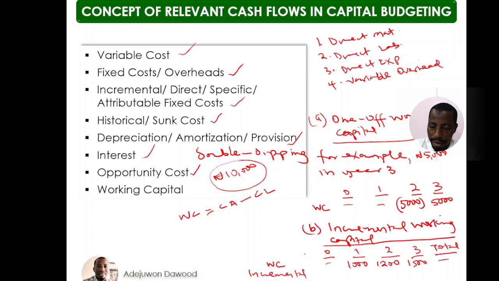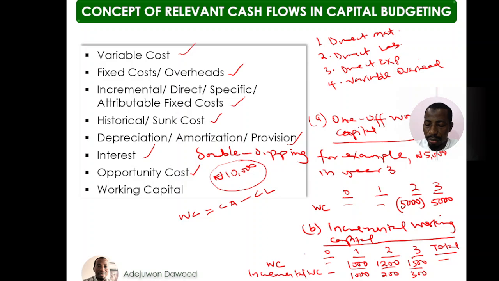Okay, incremental working capital. So the first working capital of 1,000 still remains valid. Here will be 1,000. The 1,000 has increased to 1,200, a difference of 200. The 1,200 has increased to 1,500, a difference of 300.